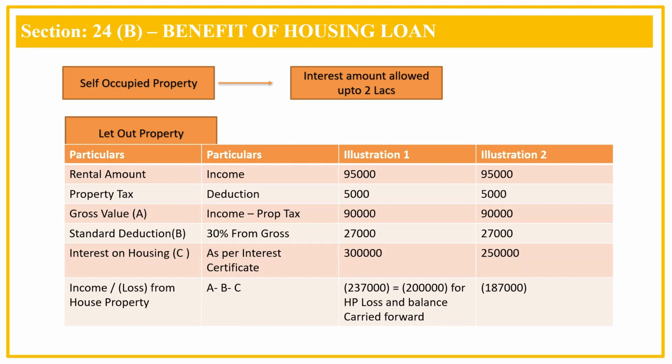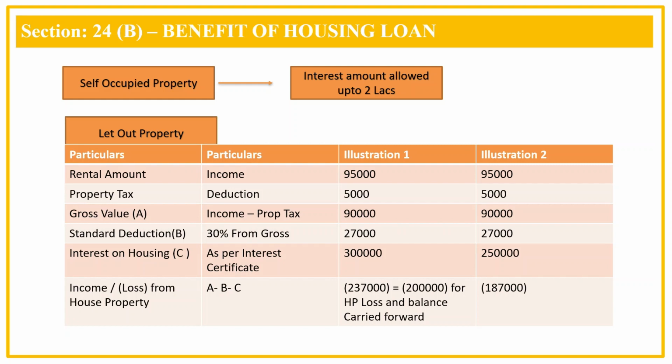For that property, the maximum interest that is allowed is 2 lakh. In case an employee has paid interest of 2.5 lakhs or 3 lakhs, he can claim the benefit up to 2 lakhs only, which can be reduced from his salary income.